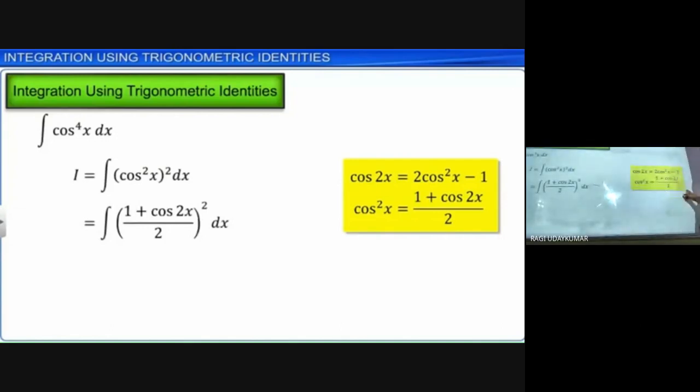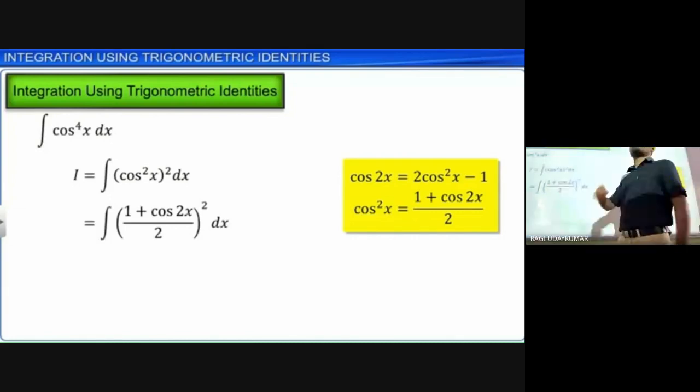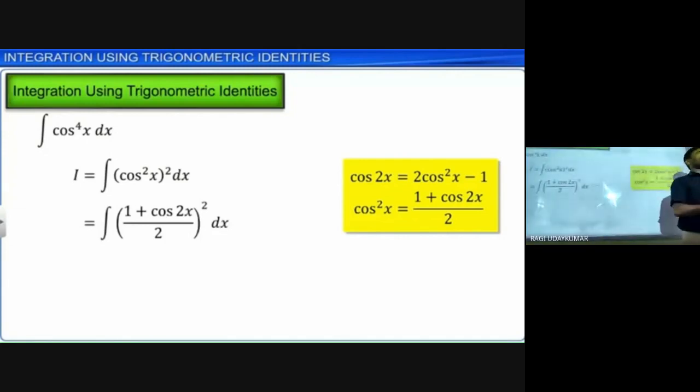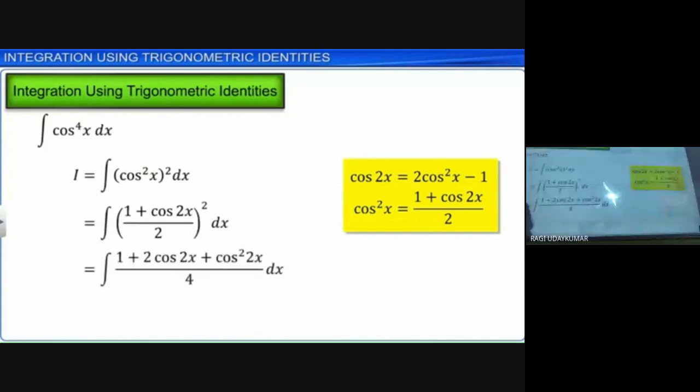Why is it replaced by this one? Because integration of cos 2x is an easy task for us to do, but integration of cos square x we cannot do normally. We can do that one also, by substitution method also. But whenever you are having square or cube, that should be replaced with the submultiple angles like this. And you need to expand it. 1 plus cos 2x whole square expansion can be done here: 1 plus 2 cos 2x plus cos square 2x by 4 dx, because 2 square value is 4.